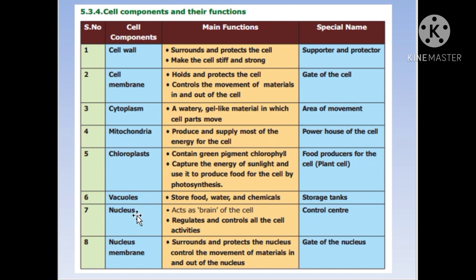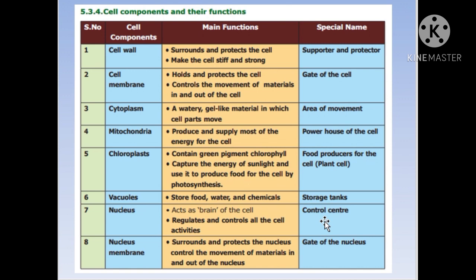And the most important component of the cell is the nucleus. The nucleus is referred to by a special name, control center. Just as our brain controls all the activity. Whenever you want to carry out any process, whenever you need coordination or conduction, all the information or command or message is given only by the brain.